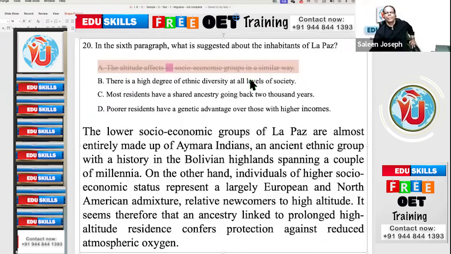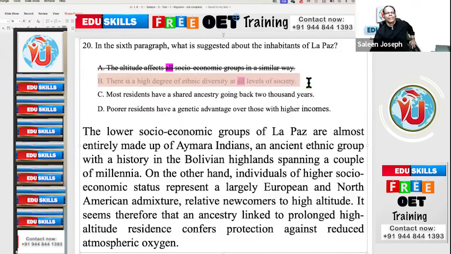But if the statement says not all socioeconomic groups, that is not all. Not all means some. So beware of that. Here also you have at all levels. If there is an absolute, immediately you can eliminate. So you are left with only two options. So you have to read and understand.